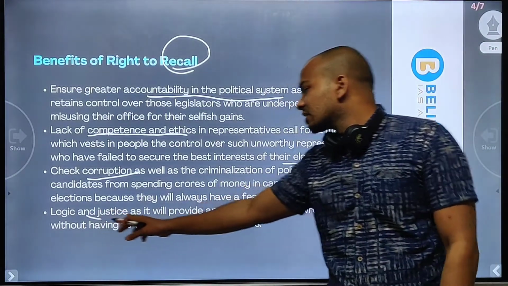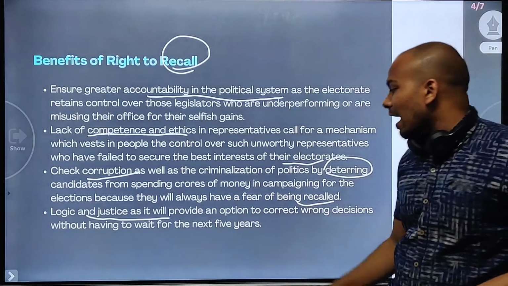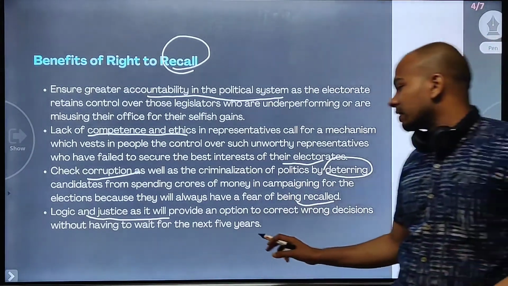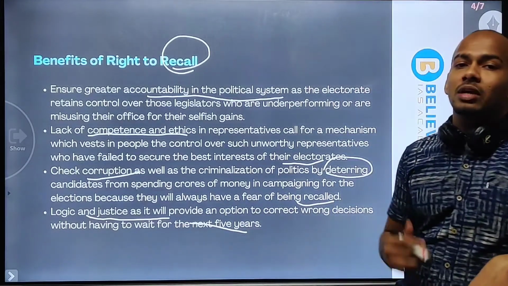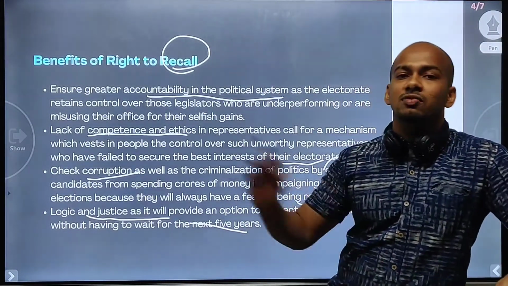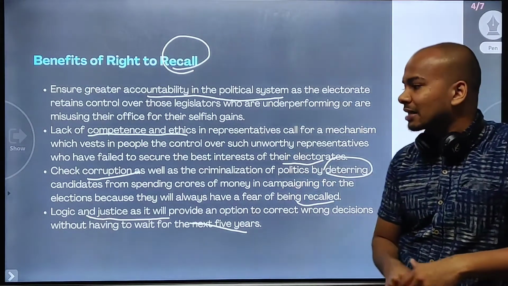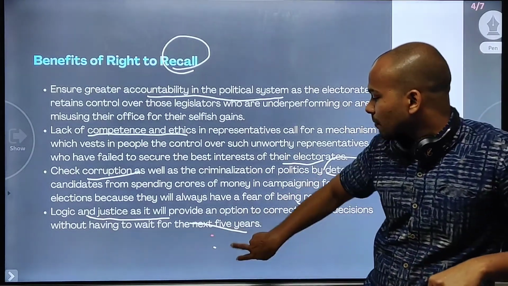Now, logic and justice, as it will provide an option to correct wrong decisions without having to wait for the next 5 years. Yes, we do not have to carry this government for the next 5 years. If they are not really working, if they are not efficient, we can call them back. So that is another advantage.